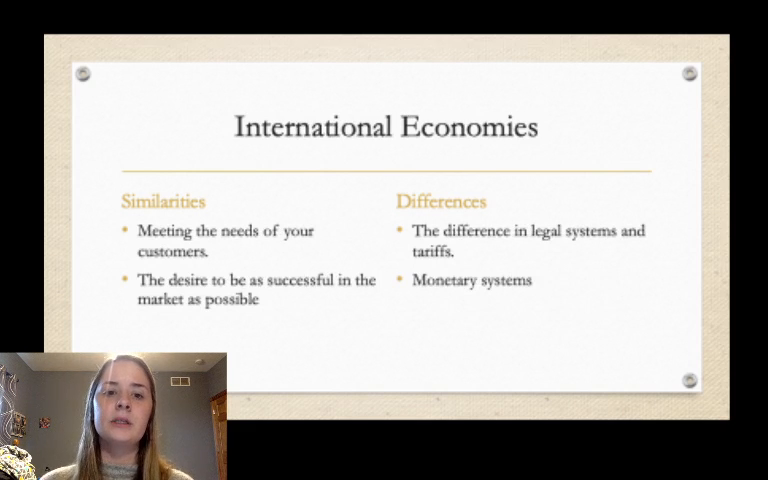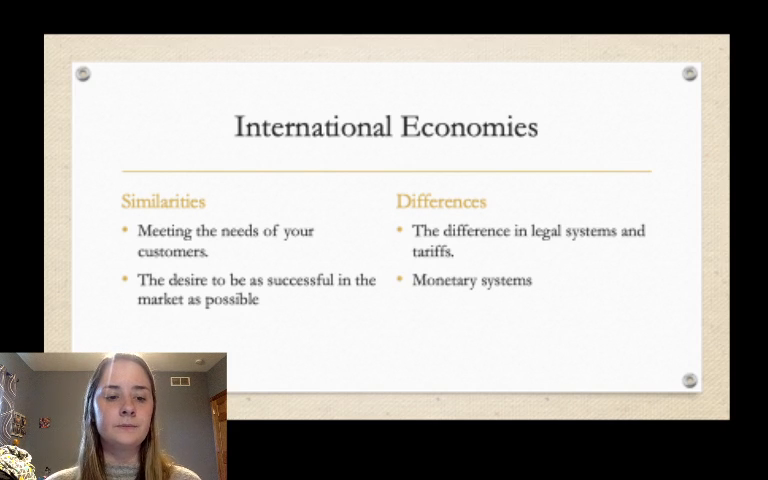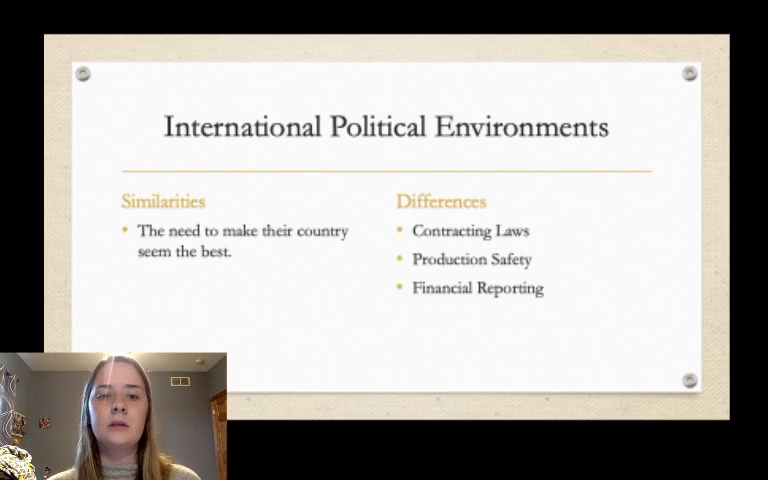International economies. Similarities: they're wanting to meet the needs of their customers and the desire to be as successful in the market as possible. Differences is the difference in legal systems and tariffs as well as regulations. Another difference is monetary system. So if we pay in American dollars, but we go to China and they pay in different monetary systems. International economies, the need to make their country seem the best in the economy and control most of the market is a similarity with all countries.